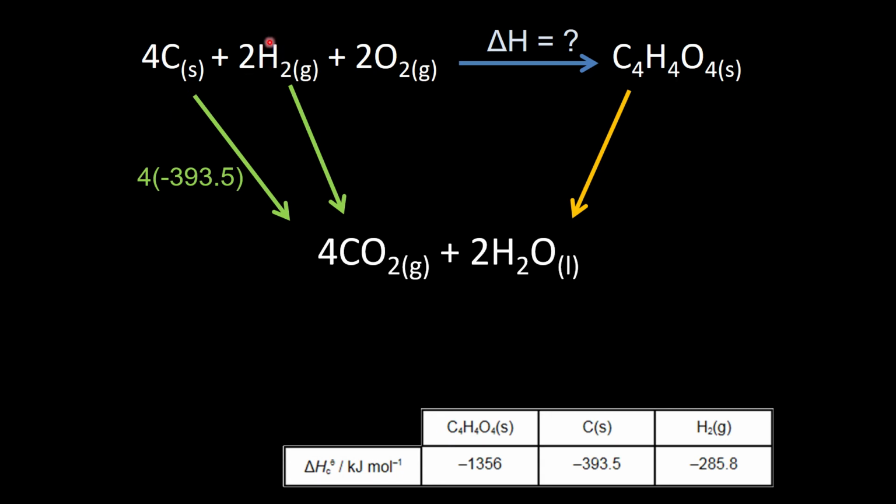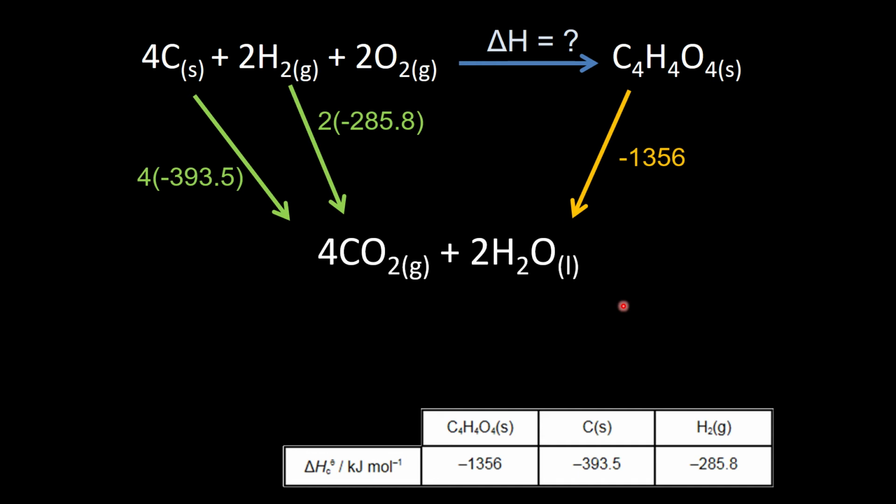2 hydrogens, so that's 2 moles of hydrogen, we read that as here. So 1 mole of a substance being completely burned, 1 mole of hydrogen minus 285.8, 2 moles, double it. We've already said about the oxygen, the enthalpy of combustion for oxygen is non-existent because you can't burn the stuff. So that leaves us with just the enthalpy of combustion of maleic acid. It makes sense that the arrow points downwards because we're talking about 1 mole of maleic acid turning into carbon dioxide and water. It's exothermic because it's combustion of a hydrocarbon or of anything, and so it's minus 1356, just taking those numbers straight out of the table.